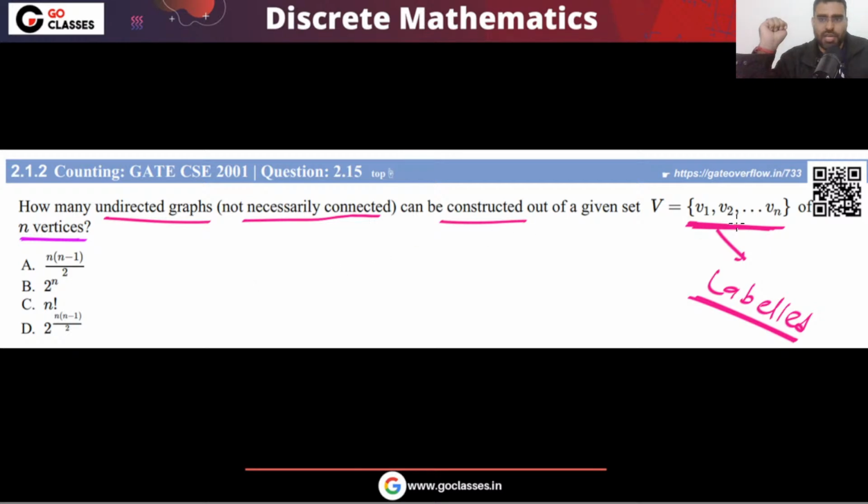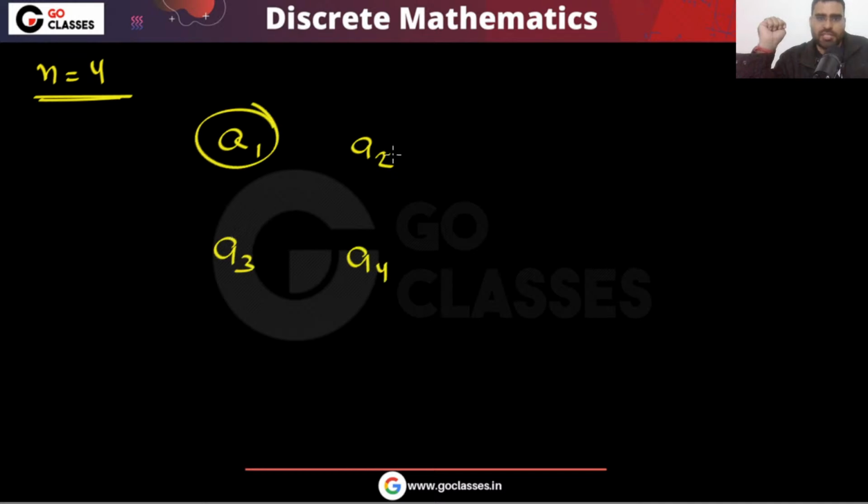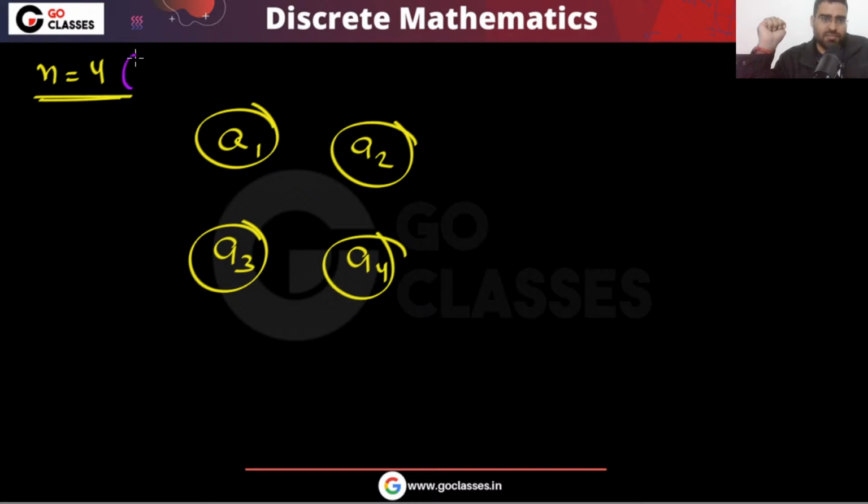You can notice we have total n vertices. So the number of vertices is fixed, right? For example, let's consider 4 vertices: a1, a2, a3, a4. Then how many graphs can I create? The number of vertices is fixed, so you cannot change that.